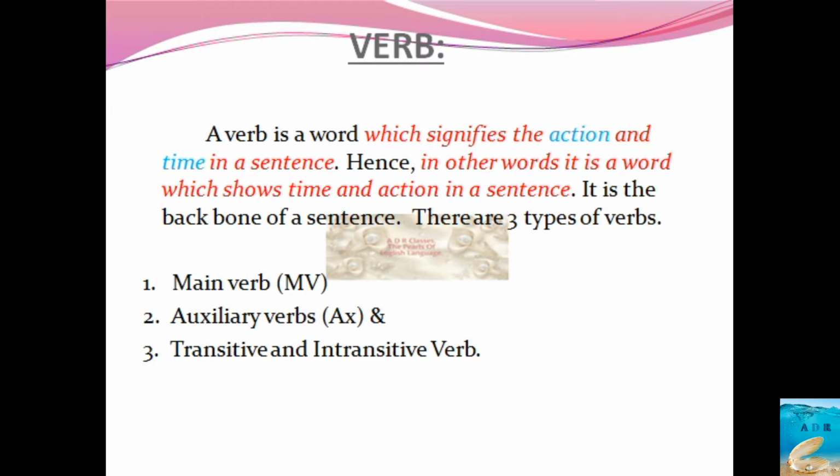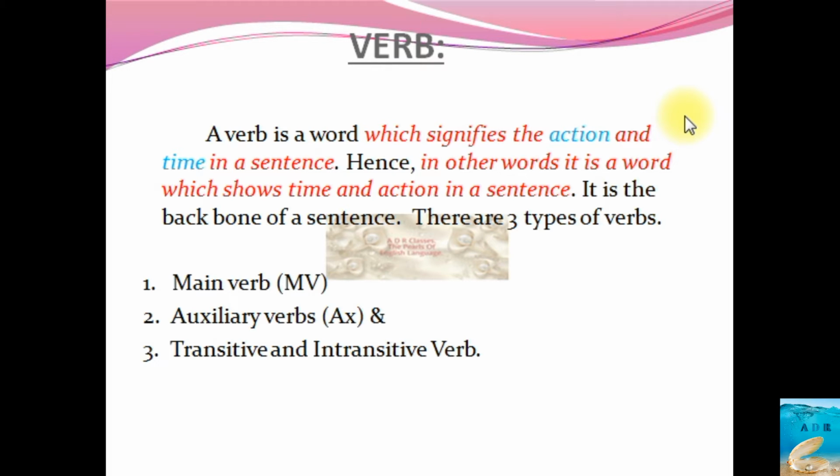Now we are moving on to the very important concept in English grammar, that is verb. Actually, verb is called the backbone of every sentence. It's usually told that without a verb we cannot frame a sentence at all. So in order to frame a sentence, verb is a very important concept. Hence we are going to learn verb in detail in these upcoming videos.